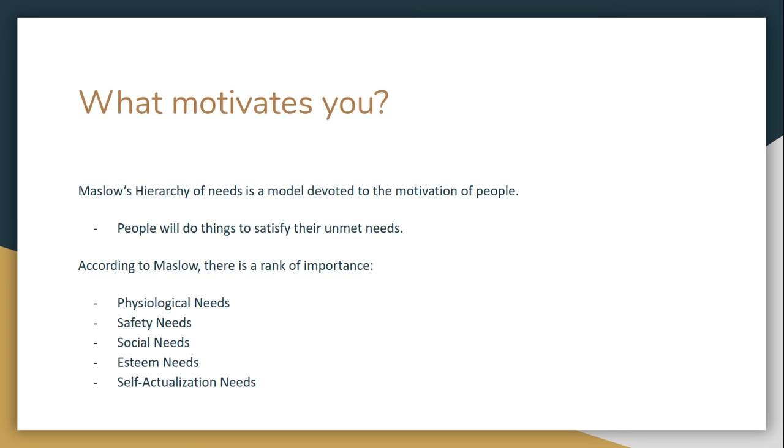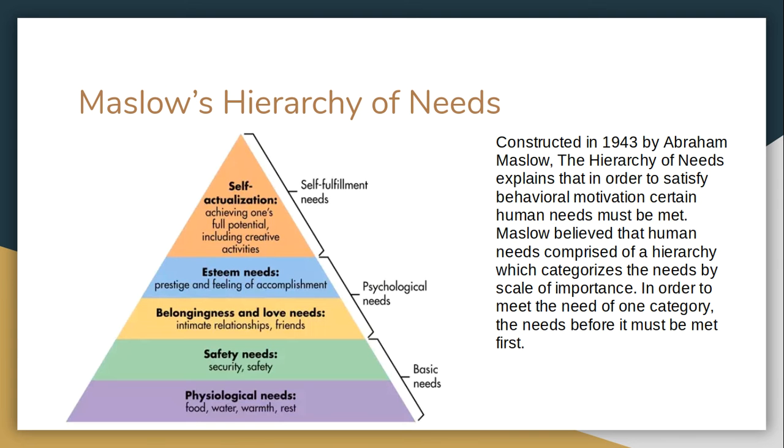According to his theory, there are 5 primary components which motivate people. According to Maslow, people will do things in order to satisfy their unmet needs, specifically in an order of importance which he explains as a hierarchy. Abraham Maslow first constructed this theory in 1943. He believed that human behavioral motivation was based solely on meeting certain needs. Taking this further, he developed a system in which he believed was the order of importance for these human-based needs.